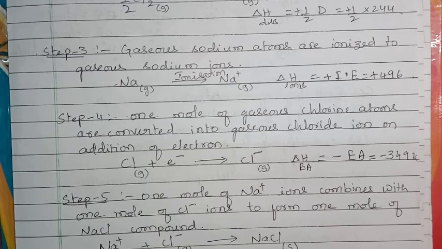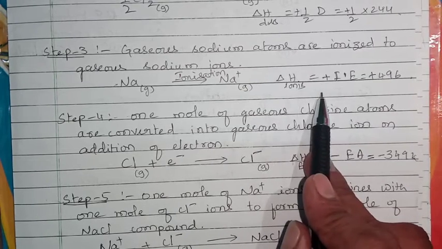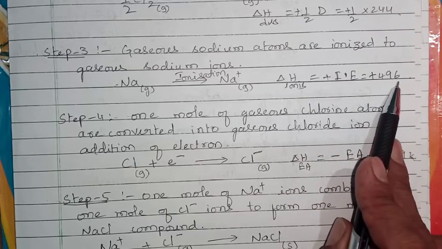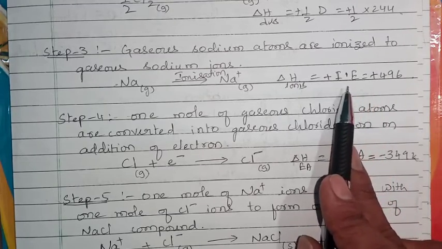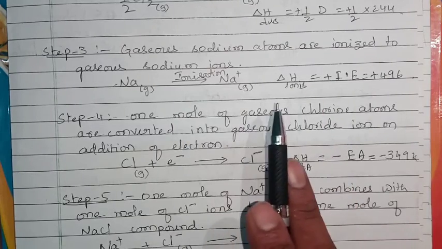We are supplying heat energy to sodium atoms to lose their outermost valence shell electron, that is ionization energy, ionization enthalpy. So delta H ionization is equal to plus 496. This much heat energy we have supplied to convert gaseous sodium to gaseous ions.